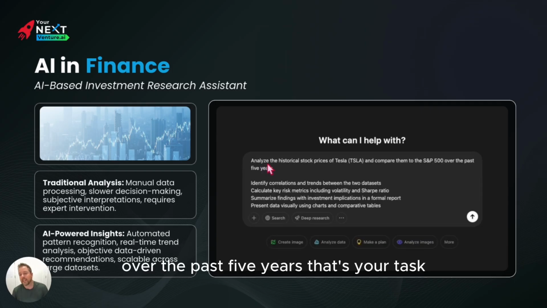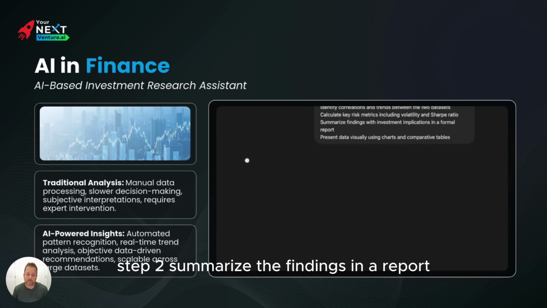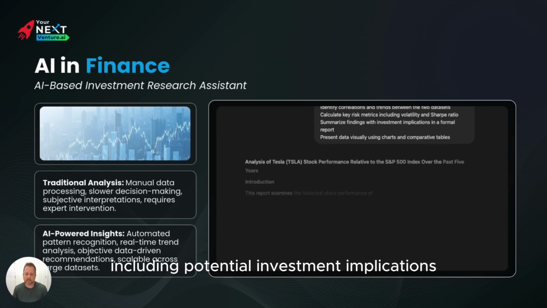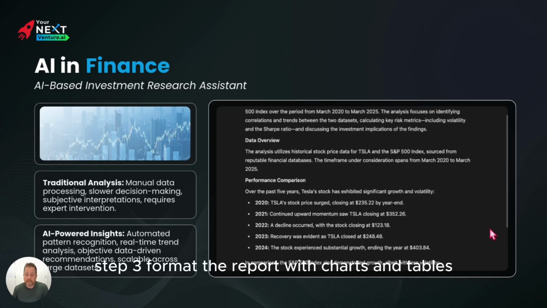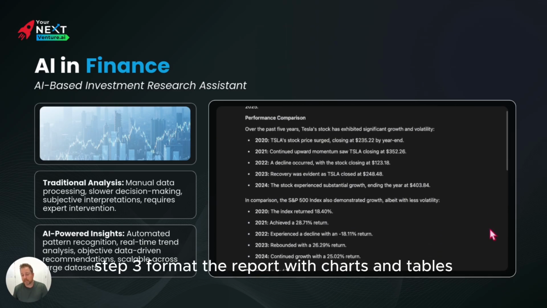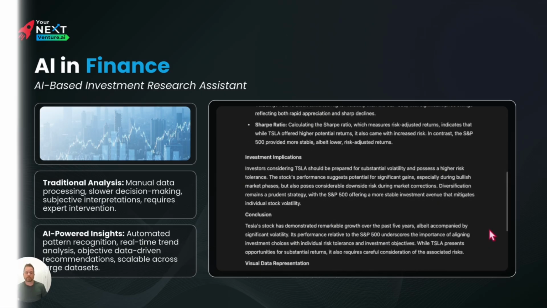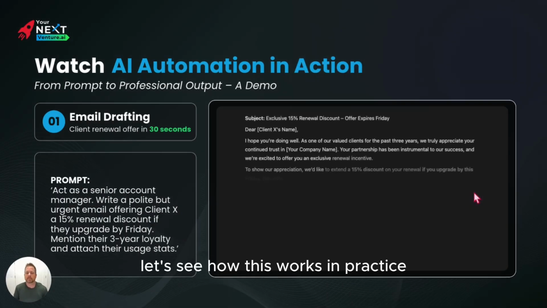That's your task. Identify any correlations and trends. Step 1, calculate the key risk metrics such as volatility and Sharpe ratio. Step 2, summarize the findings in a report, including potential investment implications. Step 3, format the report with charts and tables. And there's your format.